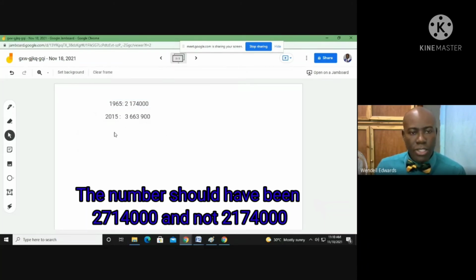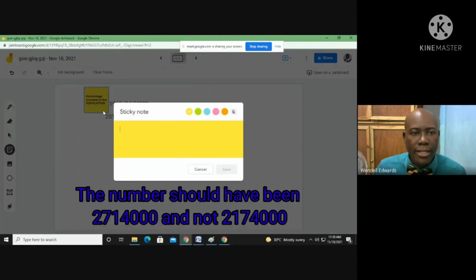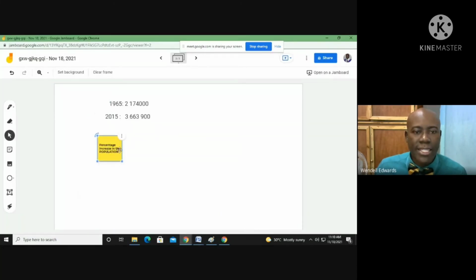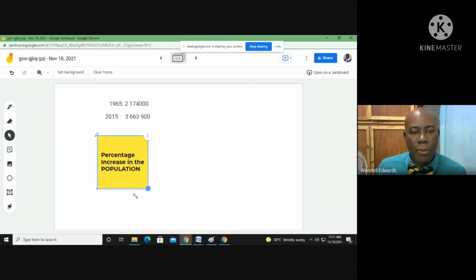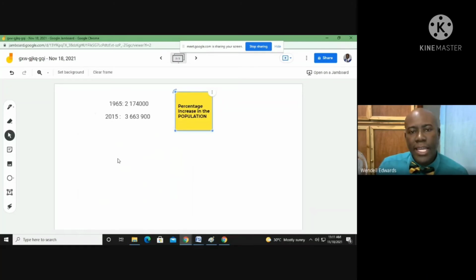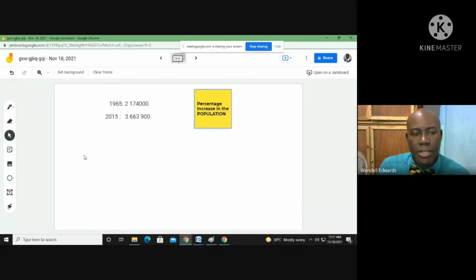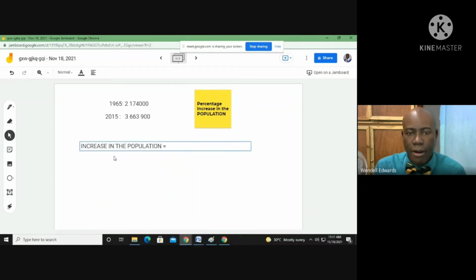So what we're going to do is, they want the percentage increase. That's what we really want. The percentage increase in the population. There it is. Percentage increase in the population. That's what we want. Definitely, as you could see, we could work out our percentage increase. But for the percentage increase, we must know the increase. So let us find the increase.